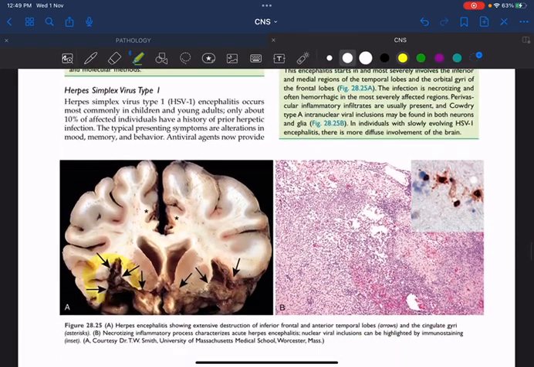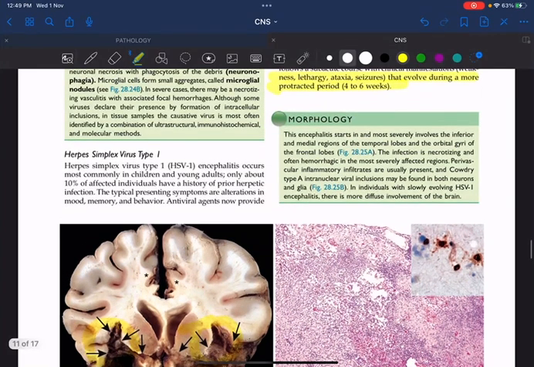You can see the picture. There are two important areas of the brain involved here, the frontal and temporal lobes. Remember, HSV means always frontal and temporal. Out of frontal and temporal, which has more involvement? The answer is the temporal lobe. So the encephalitis mainly involves the temporal lobe, and then goes to the frontal lobes, and it will usually be hemorrhagic with necrotizing lesions.